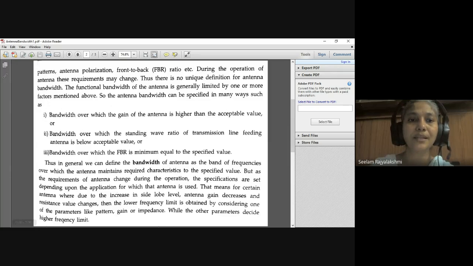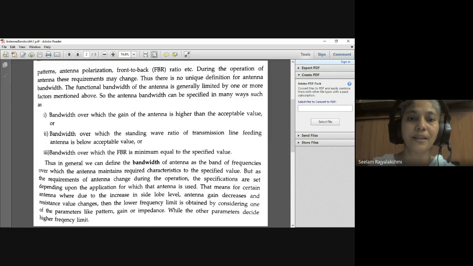Thus in general we can define the bandwidth of the antenna as the band of frequencies over which the antenna maintains required characteristics to the specified value. But as the requirements of the antenna change during the operation, the specifications are set depending upon the application for which that antenna is used.